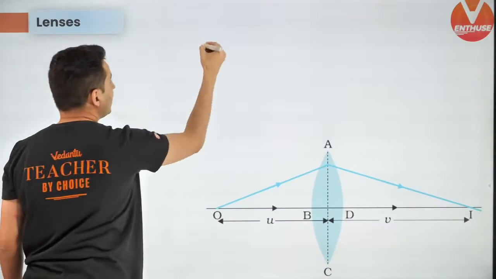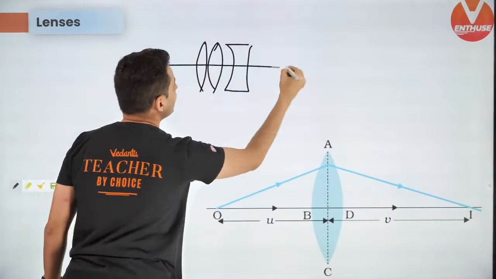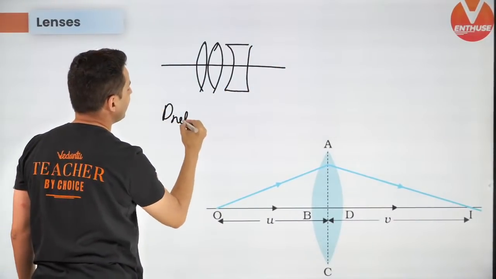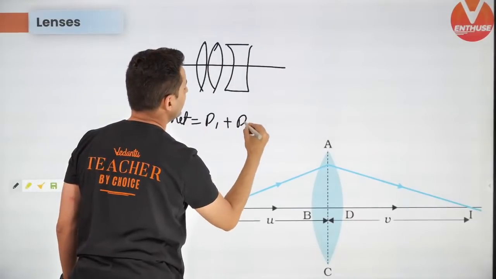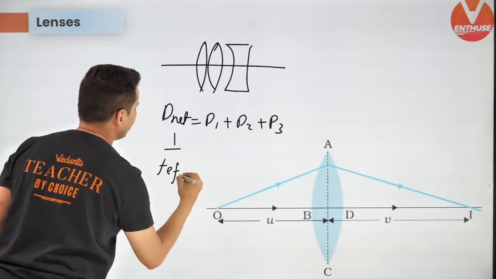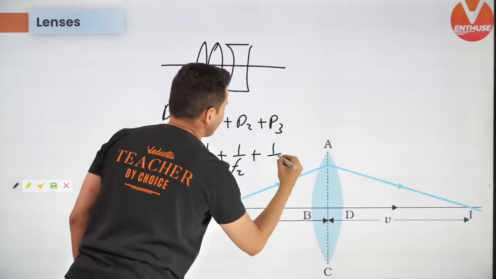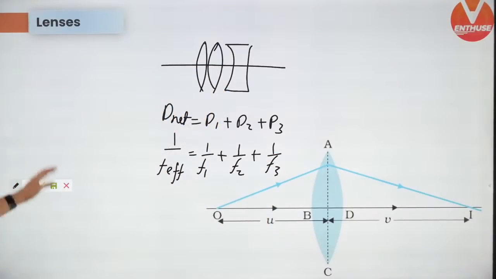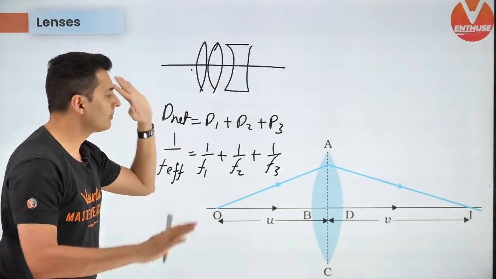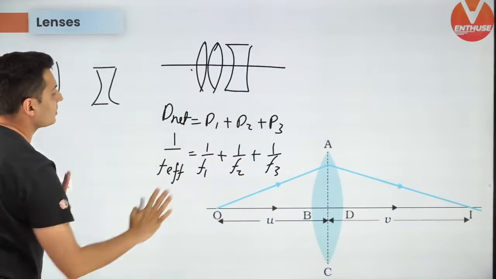If you have lenses in contact, doesn't matter what kind of lenses, then the net power gets added. So it is P1 plus P2 plus P3. Therefore 1 upon F effective is 1 by F1 plus 1 by F2 plus 1 by F3. This is the formula when lenses are in combination. Keep this in mind. Okay, if the lenses are separated, just imagine one lens is here, the other lens is here, do not use this formula.